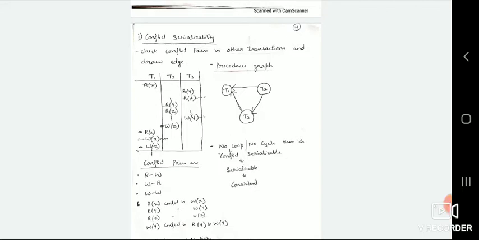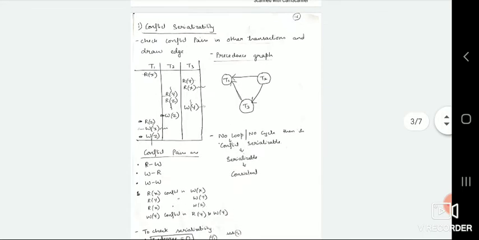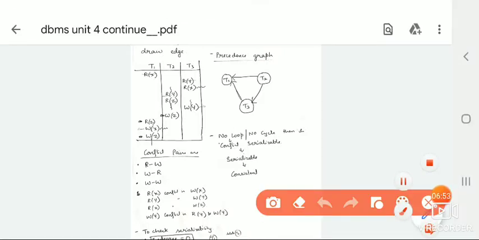In conflict serializability, we check the conflict pairs in other transactions and draw an edge. For drawing the edges, we use a precedence graph. It is similar to our graph, where we use vertices and edges. Vertices here are the transactions, and edges are the paths. If we are executing transaction 1, then next to which transaction do we jump to perform the other operations? Those are the paths here.